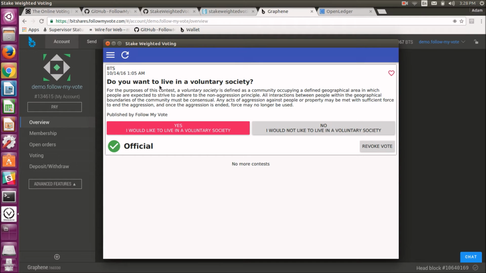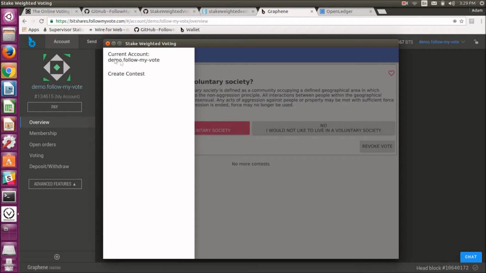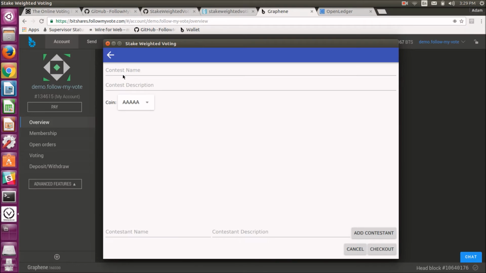Now the next thing that I want to demonstrate is actually creating a contest. So I'm going to use my demo account. You can see that the current account is set to demo.followmyvote. I'm sorry, demo.followmyvote. And from here I can create a contest.